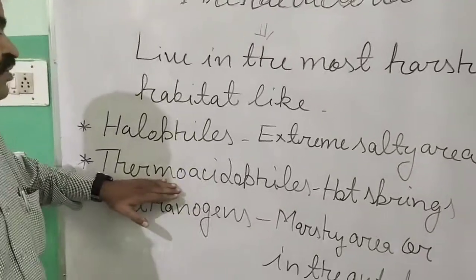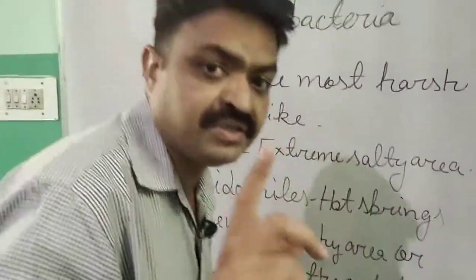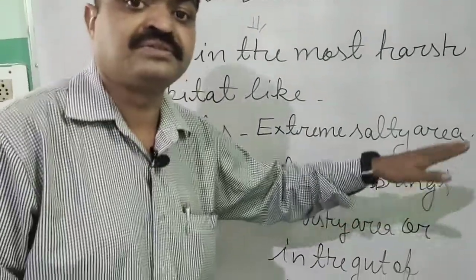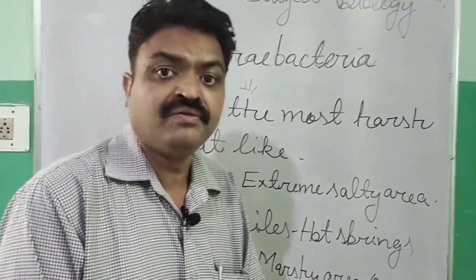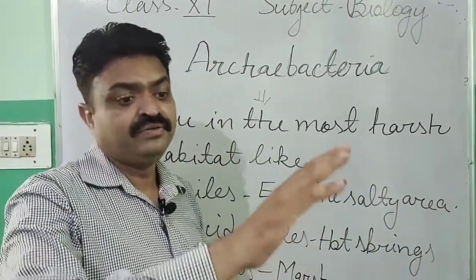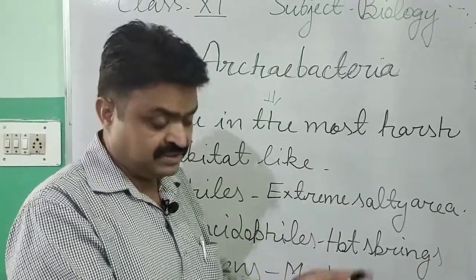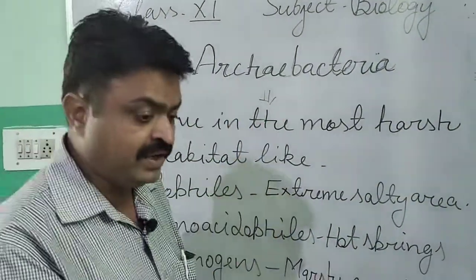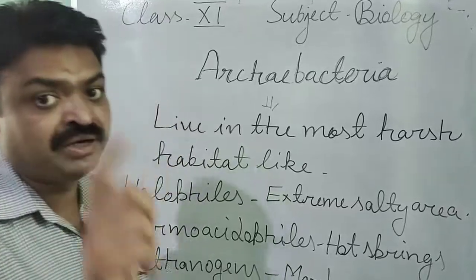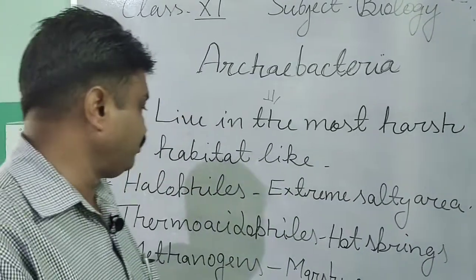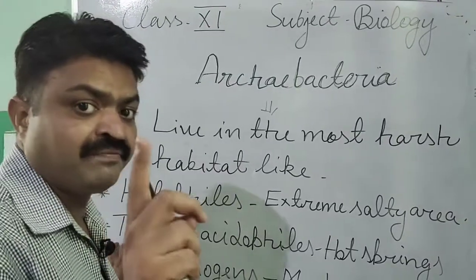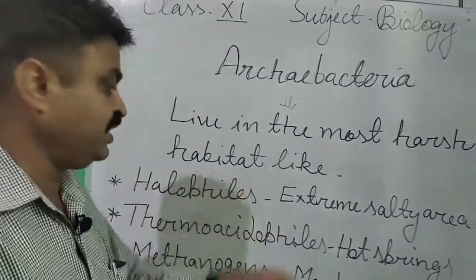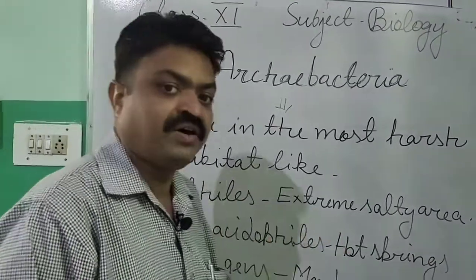Next is thermoacidophiles. Thermoacidophiles are found in hot springs, means in hot water. When water boils in some places where the earth's heat is near that water, the water starts boiling. In that particular water there is one particular group of living organisms found, and what do we call them? We call them thermoacidophiles.